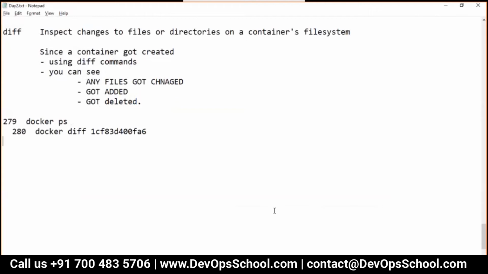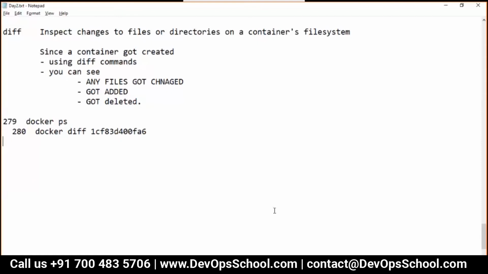So is there some kind of a reset time? Let's say the container is running for the last 4 or 5 days. It will give the differences from the day it has been created. Something like that. For that, you need to be with me till end of the day, because I'm going to answer these questions, and you will definitely get surprised by looking at those answers.